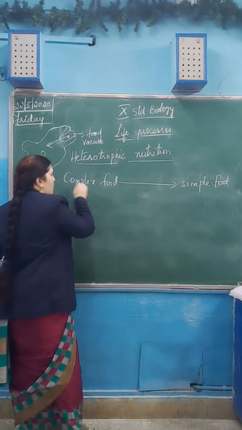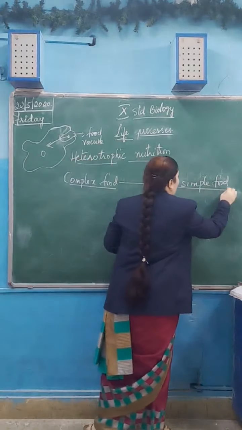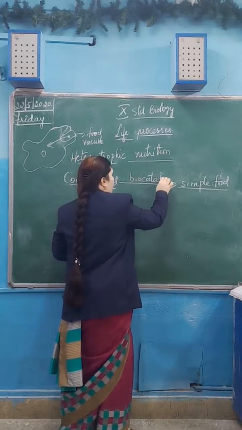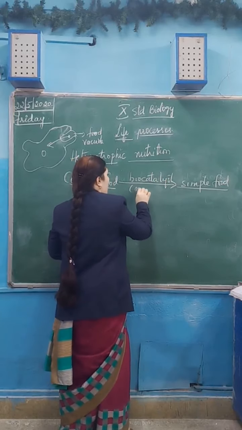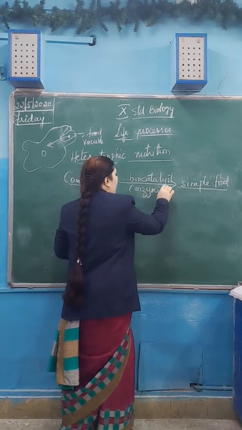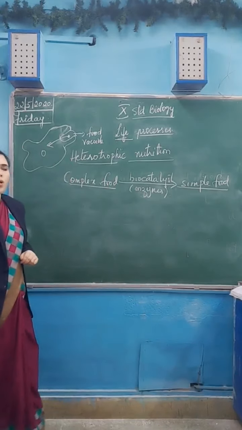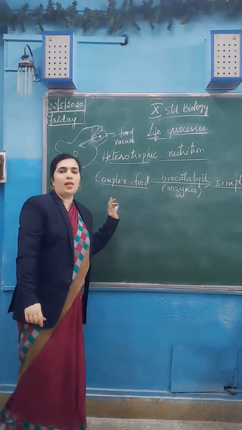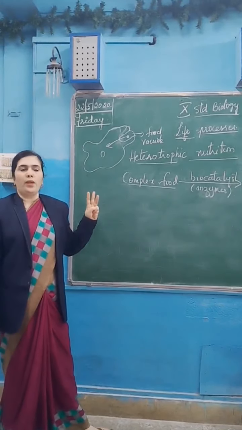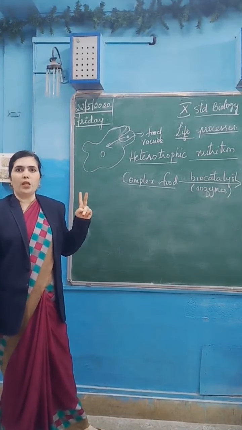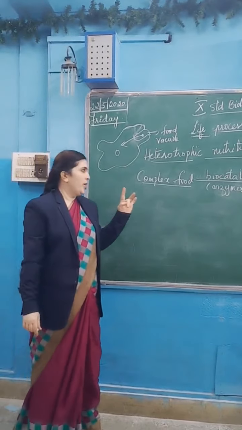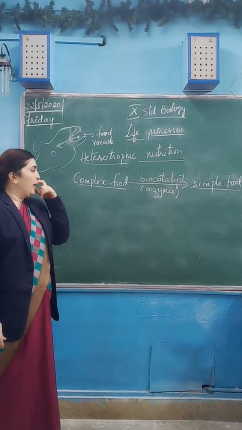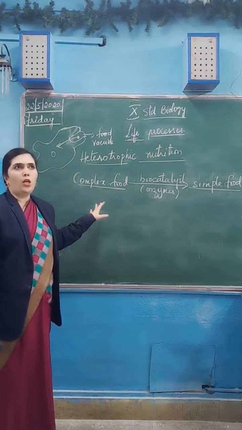How is this complex food broken down into simple ones? By the biocatalysts. Biocatalysts means what? That is nothing but the enzymes. Enzymes are released all over in our digestive organs, which help in breaking down the complex food we are taking. There are different enzymes for breaking sugar, that is carbohydrate, different enzymes for breaking proteins, different enzymes for breaking fats in different organs. They are released and those food particles are broken down.